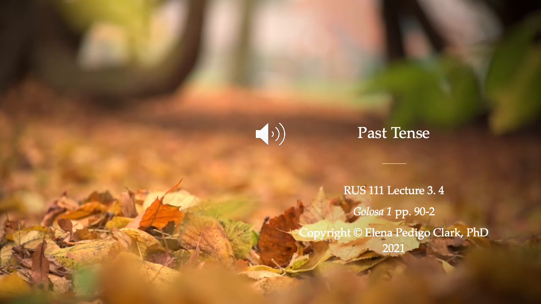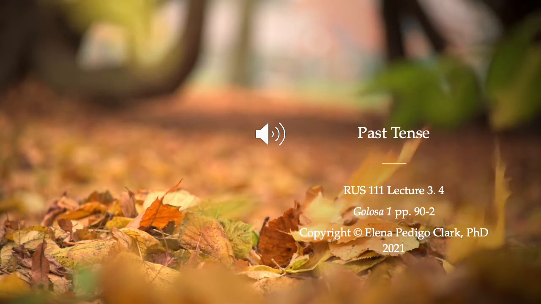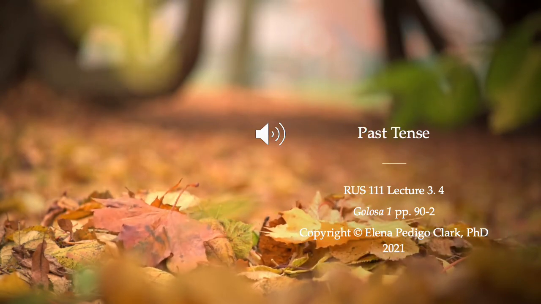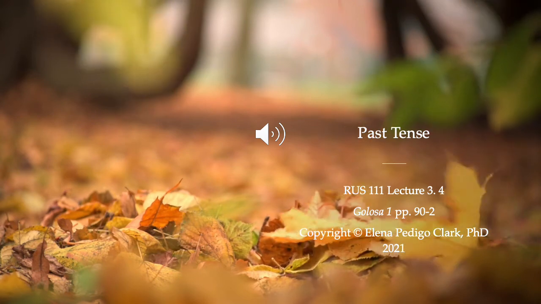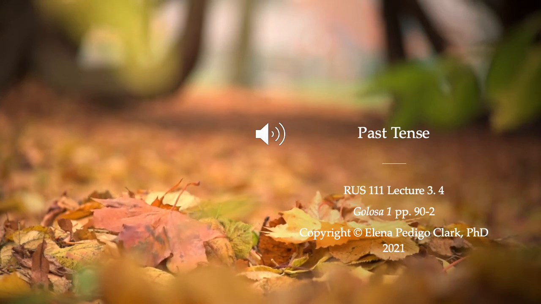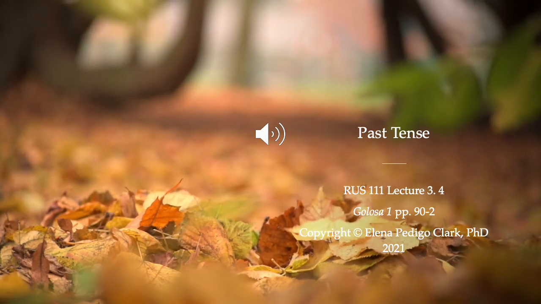Hey everyone, it's Professor Clark, and in this lecture we are going to learn about the past tense of verbs. So we've already learned about the non-past tense, and in this lecture we'll learn about the past tense, and then you'll know all the conjugation forms for Russian verbs.